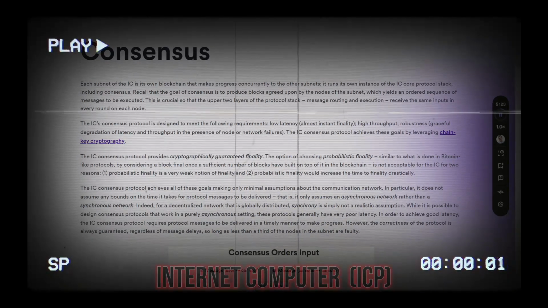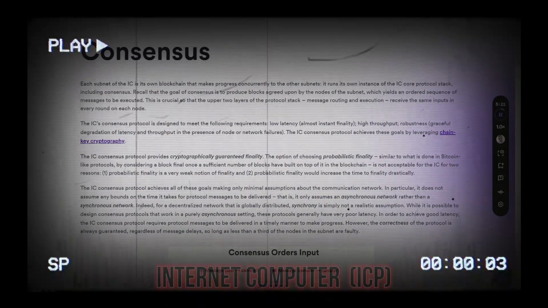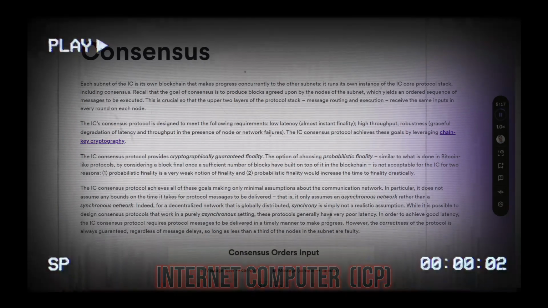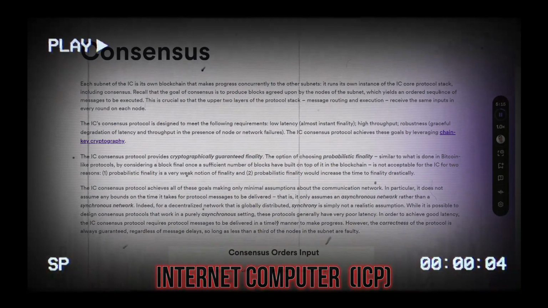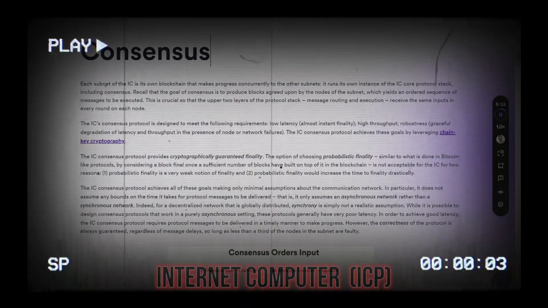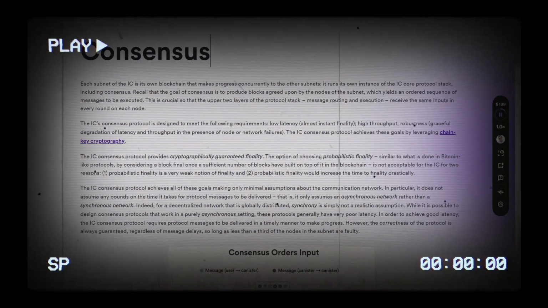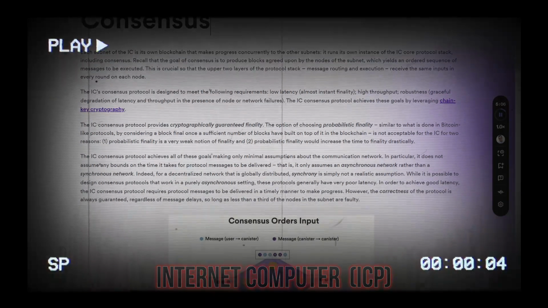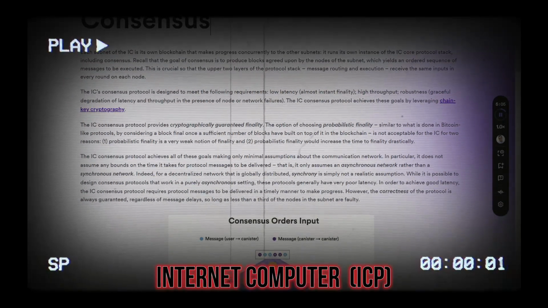The option of choosing probabilistic finality, similar to what is done in Bitcoin-like protocols, by considering a block final once a sufficient number of blocks have built on top of it in the blockchain, is not acceptable for the IC for two reasons. One, probabilistic finality is a very weak notion of finality, and two, probabilistic finality would increase the time to finality drastically.